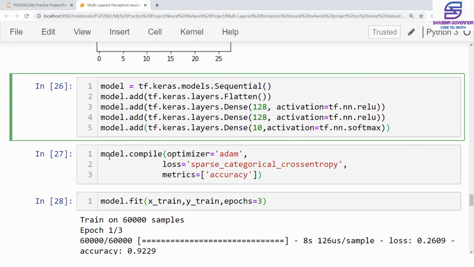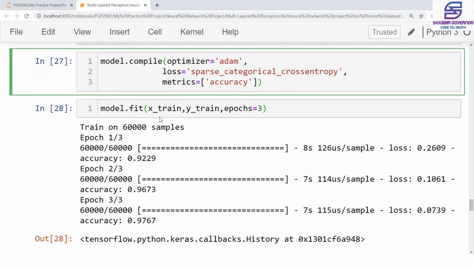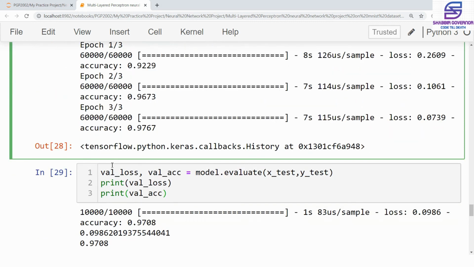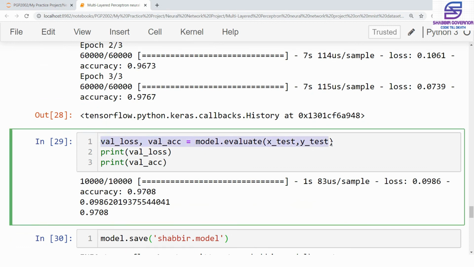Then we compiled our model using the Adam optimizer. We used the loss, and we provided it as sparse categorical cross entropy, and we were fitting it onto the metric of accuracy. Then we fitted the model using the X train and Y train, and we set the number of epochs, that is the number of times the training should happen, equal to 3. And finally we evaluated our model using the evaluate method, and we printed the actual calculated loss and the actual calculated accuracy.